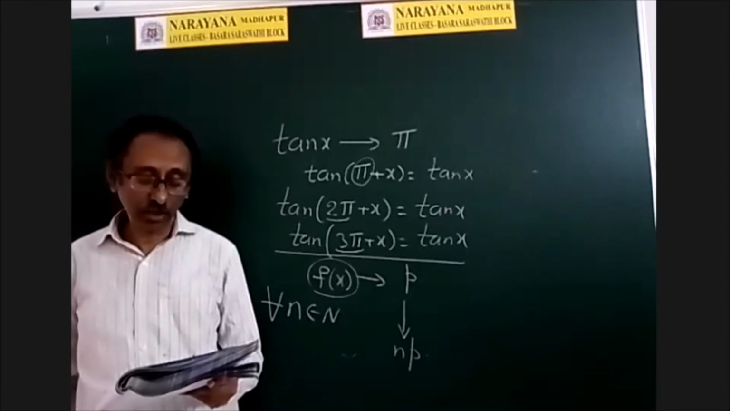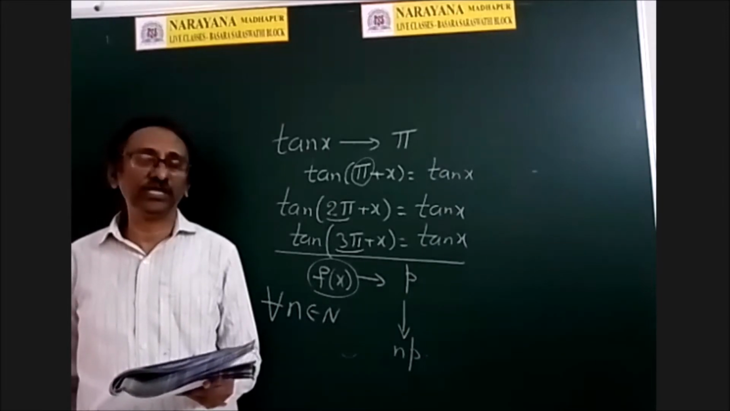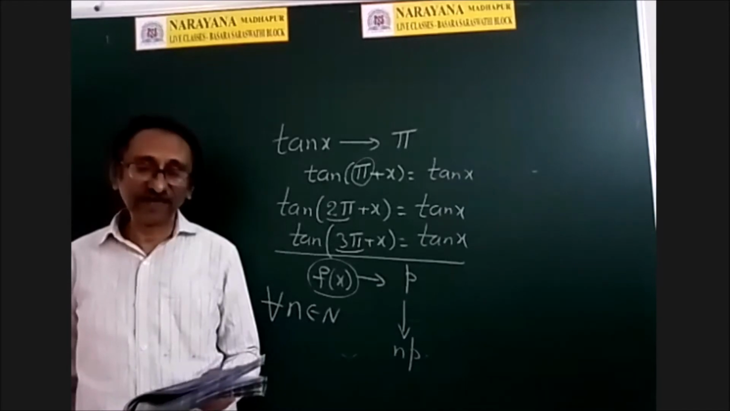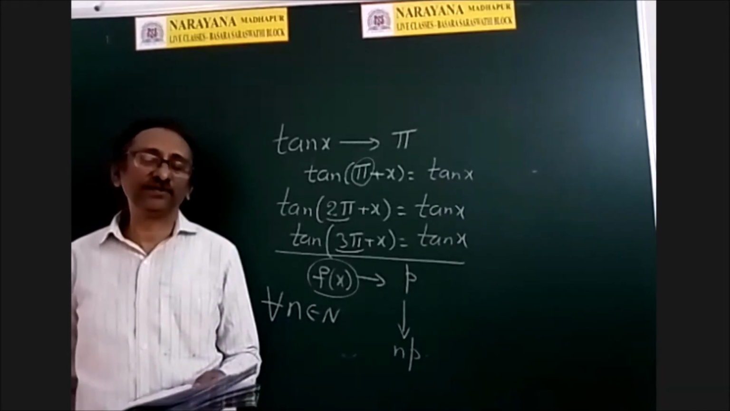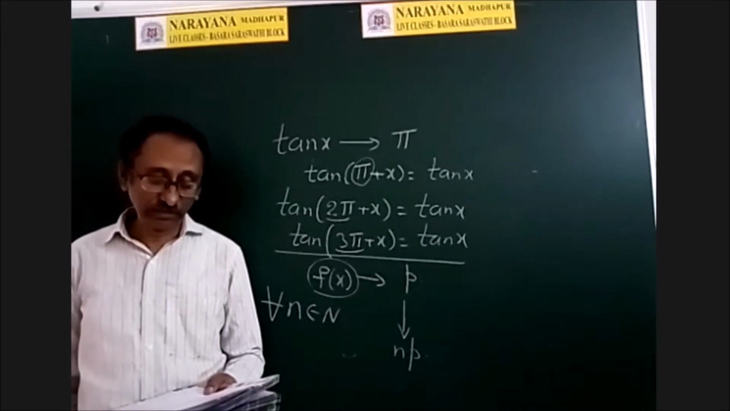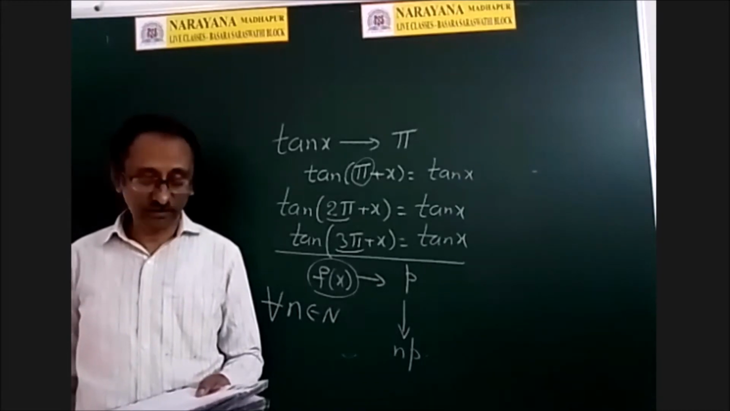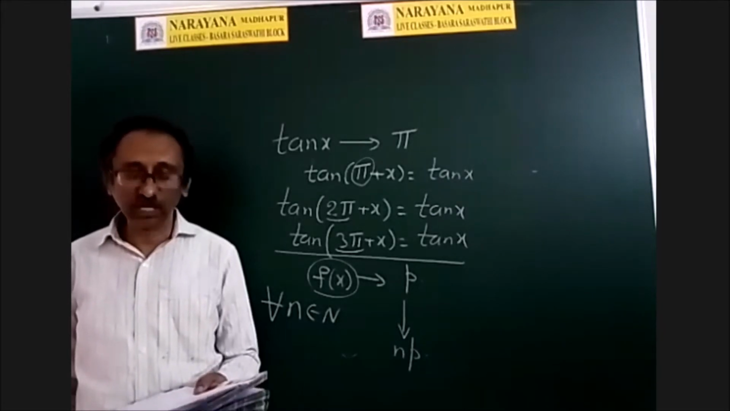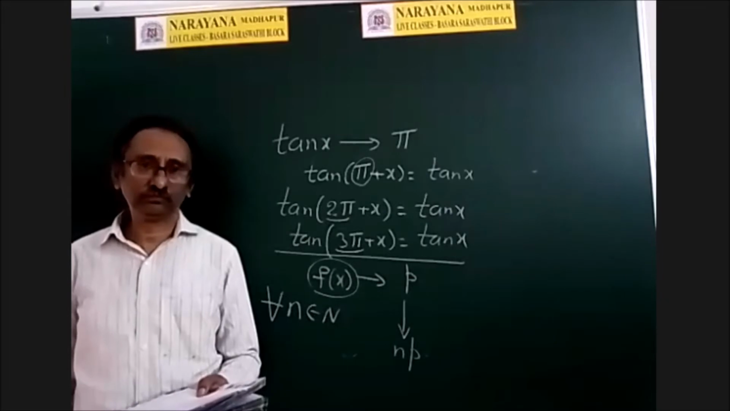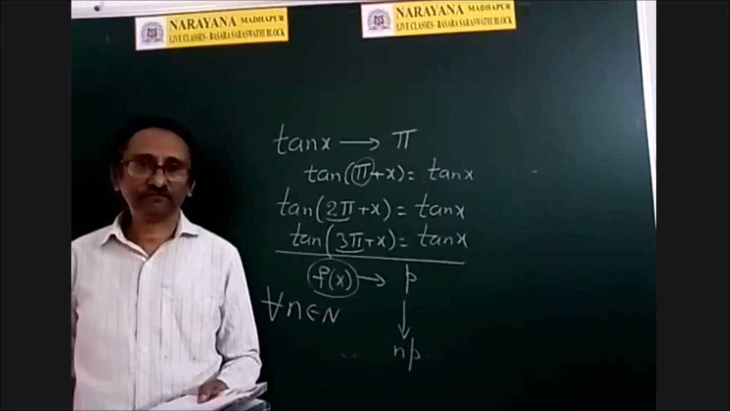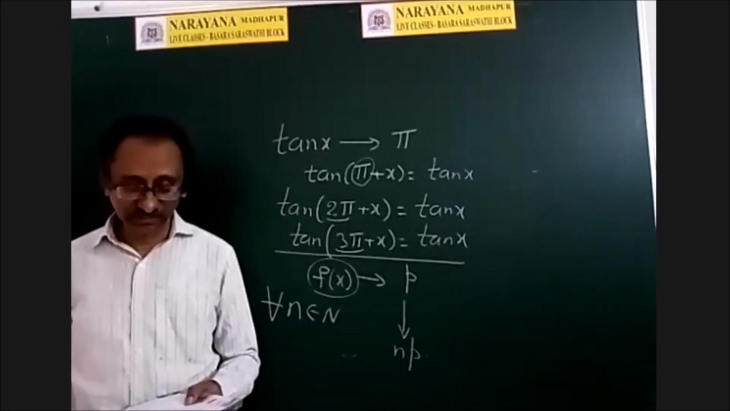And third option, (2 lambda minus 1) into T. Whenever lambda is a natural number, 2 lambda minus 1 is also a natural number, an odd number. Therefore that multiple of T is also a period. So all the three options are correct. Hence, the fourth option, all of the above, is the correct one.